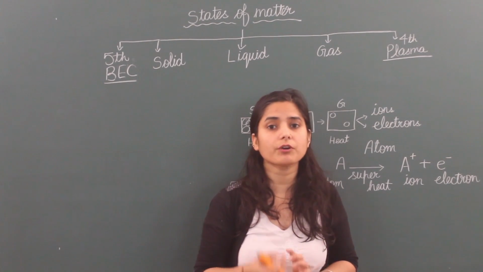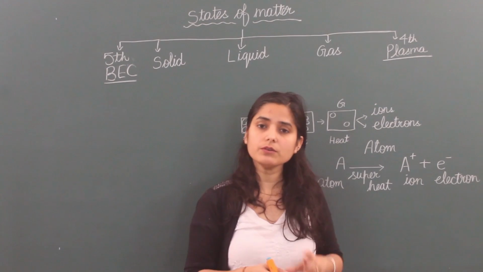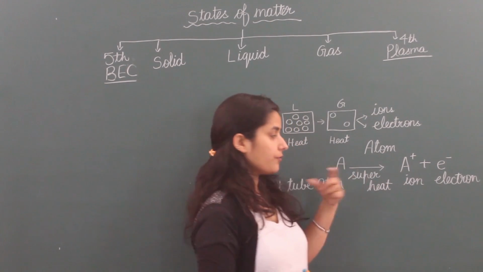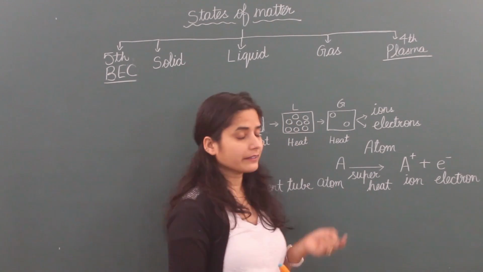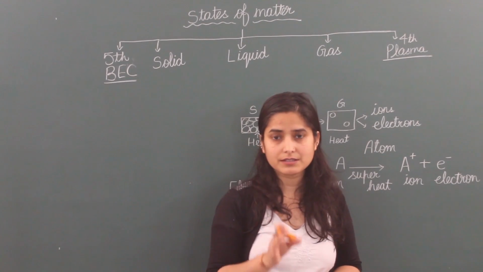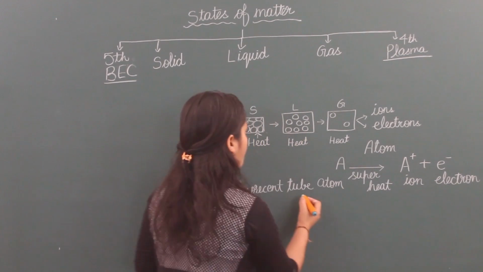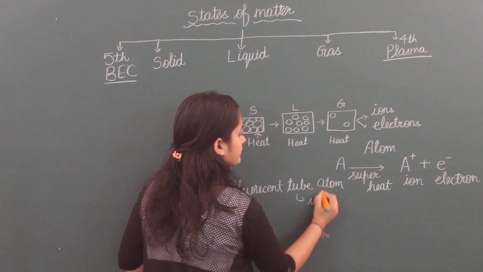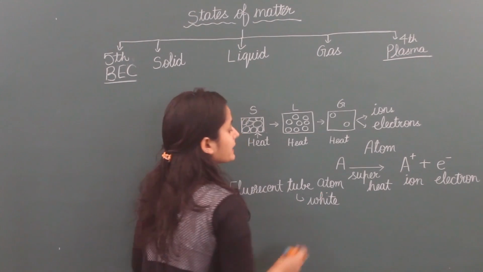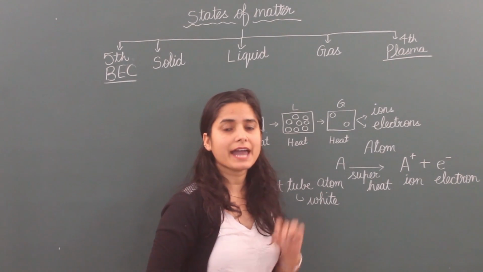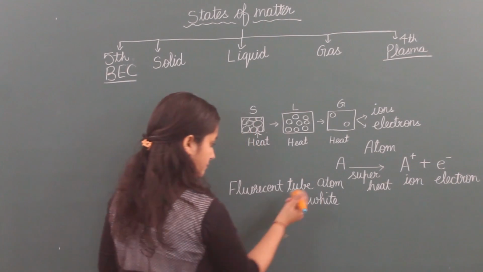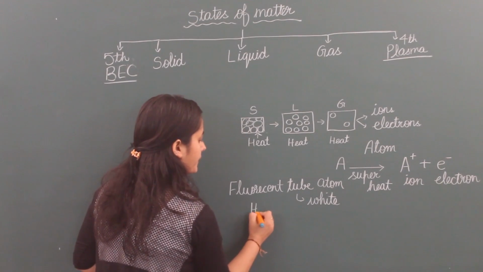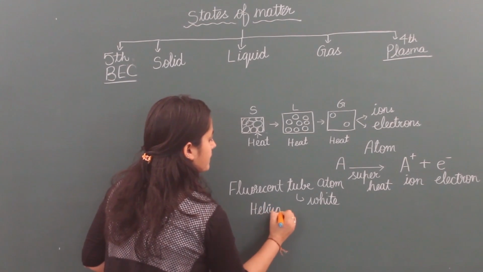CFL, compact fluorescent lamp, that is also a fluorescent bulb. So we are taking the example of these things. What happened there? White colored light is produced and that light is due to helium gas.